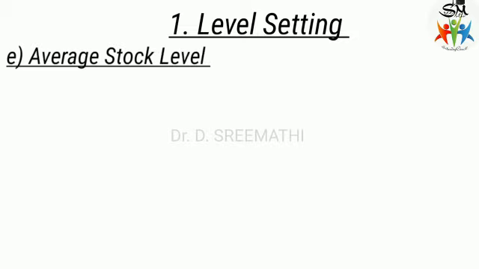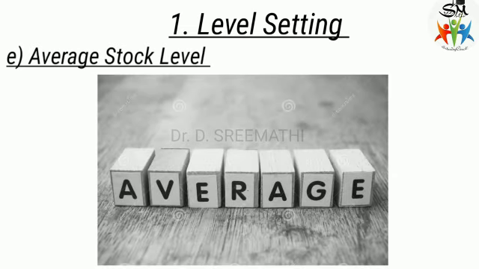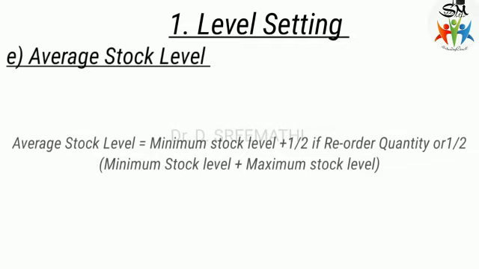And the next level is average stock level. You know what an average is: it is neither maximum nor minimum, it is not a danger level, it's an average level. Here, the average level equals the minimum stock level plus half of the reorder quantity.